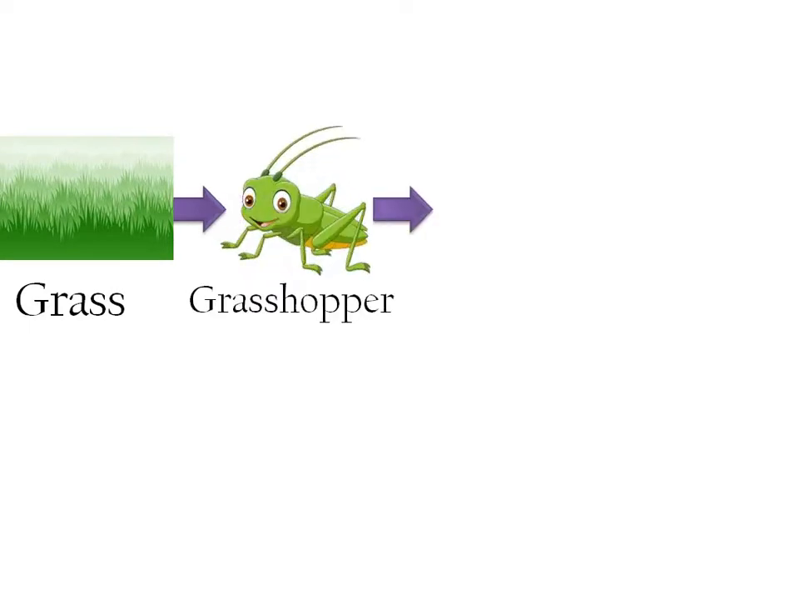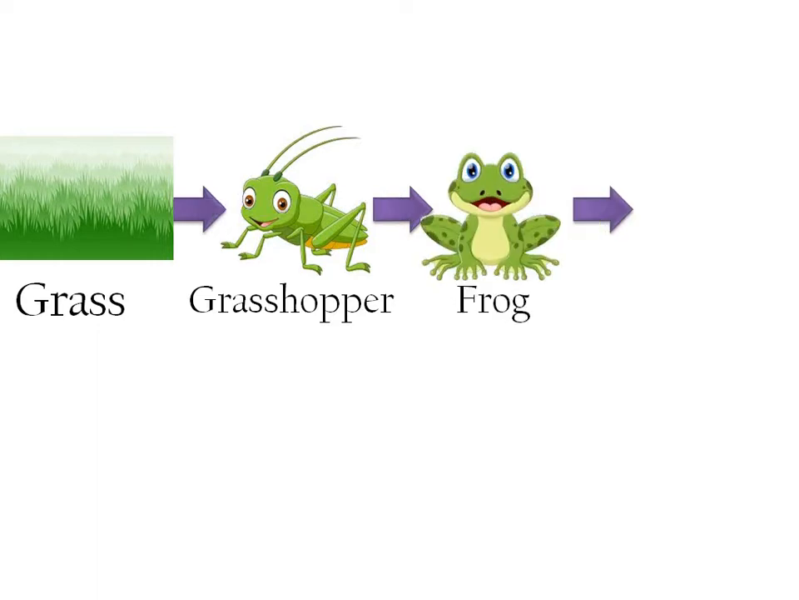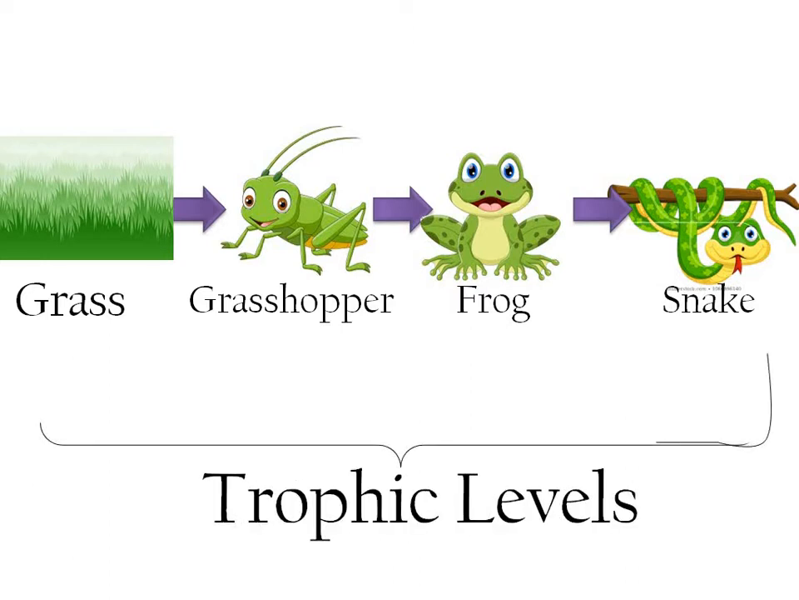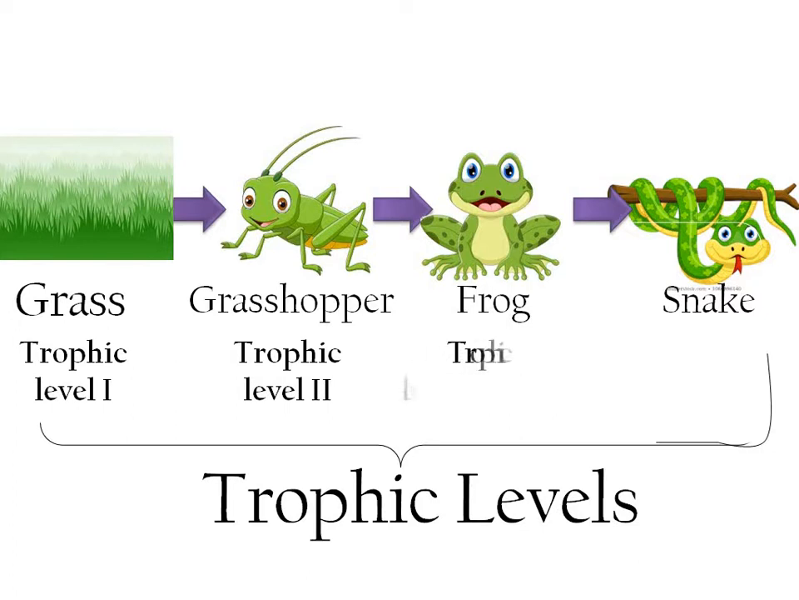Let us take an example of these. The starting point is grass, and the grass is eaten by the grasshopper. The grasshopper is eaten by the frog, and the frog is eaten by the snake. The leveling of organisms by their prey is called trophic levels. Here, grass is trophic level 1, grasshopper is trophic level 2, frog is trophic level 3, and snake is trophic level 4. Understood?